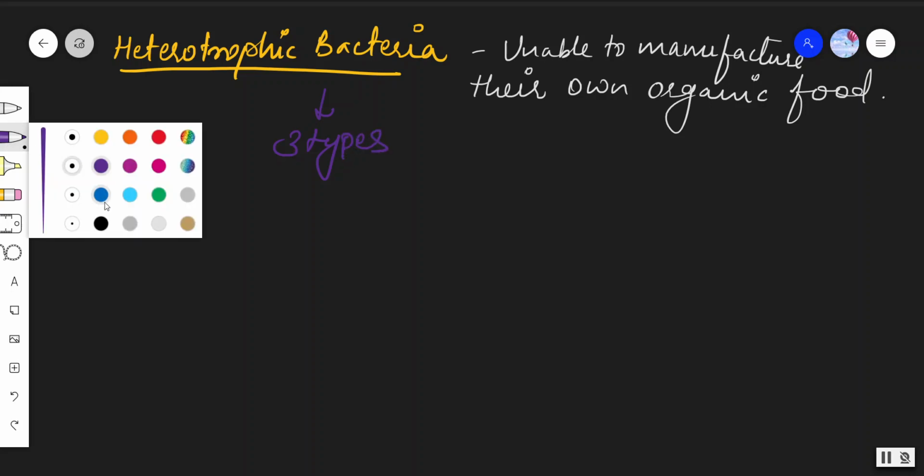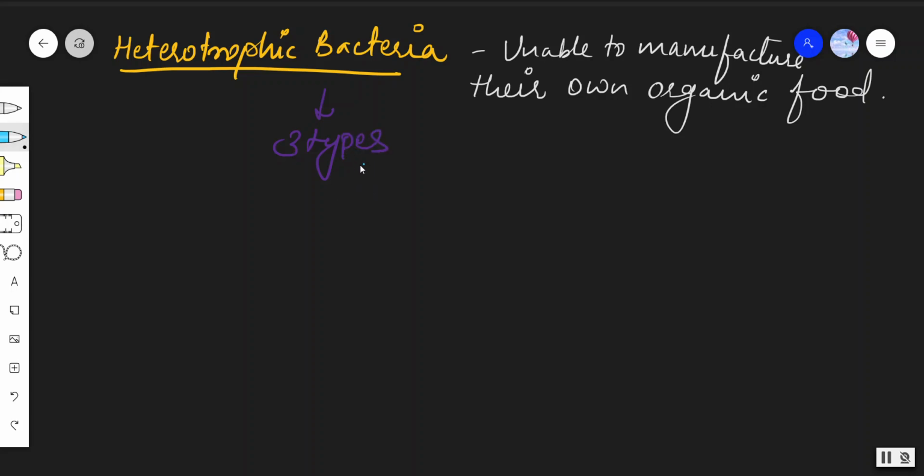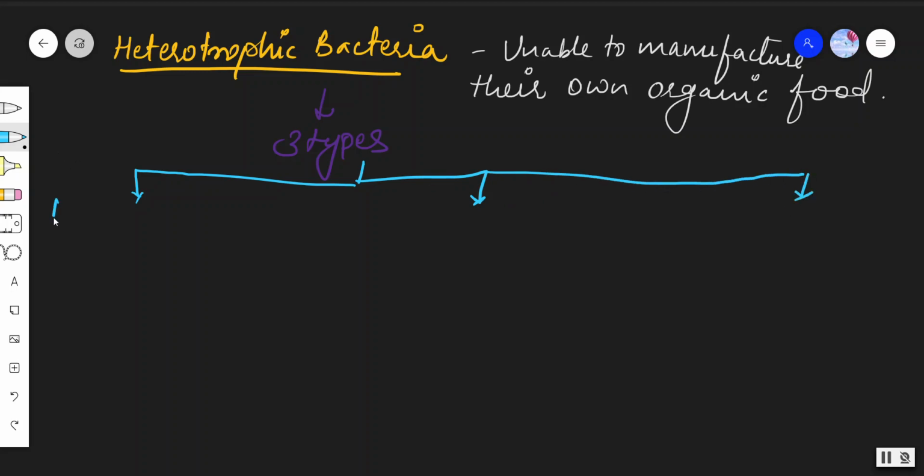Okay, this color is not visible much, right? So 3 types. Let me draw this. Number 1 is saprophytic bacteria.